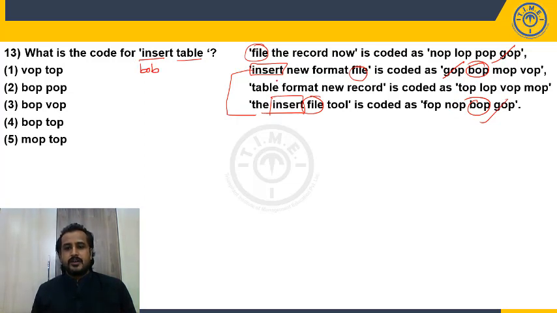And where you have the table? Here you have the table. And already you know what is the code for record? In the first question we discussed. What is that? LOP. So LOP is eliminated for record. Because if I want to find the table, I should eliminate the remaining elements because table is not common anywhere. And format and new, format and new. So it is VOP or MOP. Just now we discussed in the previous question, VOP or MOP. So these three are not possible. So what is the code for table? TOP. So BOP and TOP. Where you have that? BOP, TOP, choice 4. So my answer is choice 4.